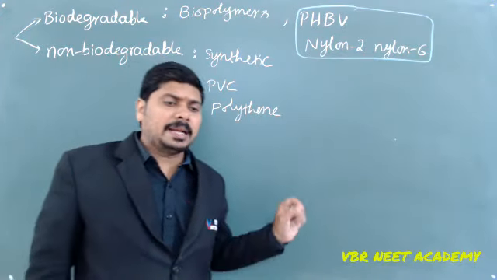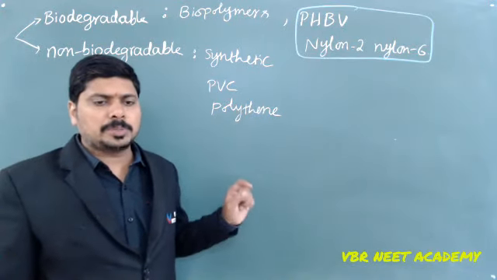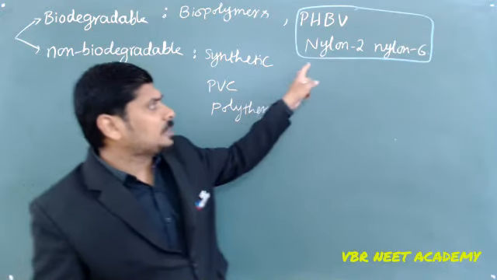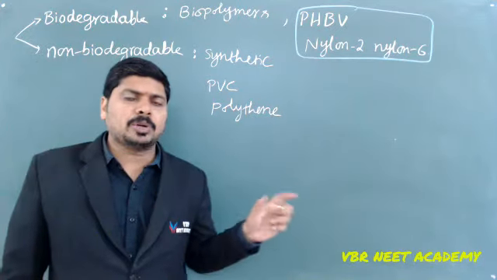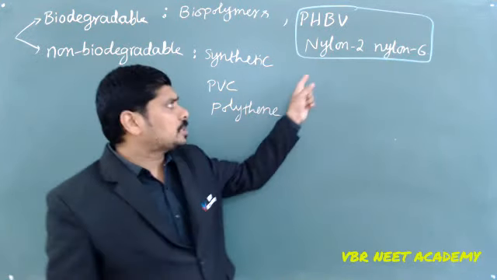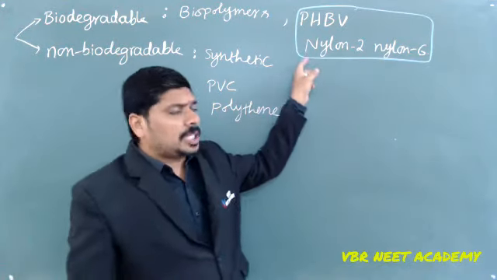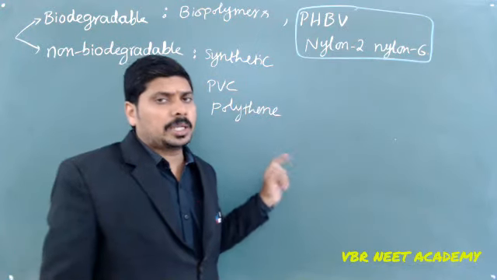PHBV is poly-hydroxybutyrate-co-valerate, hydroxybutyrate co-valerate is PHBV. Nylon 2, nylon 6 is formed by glycine and aminocaproic acid. These two are synthetic polymers, but they come under biodegradable polymers.